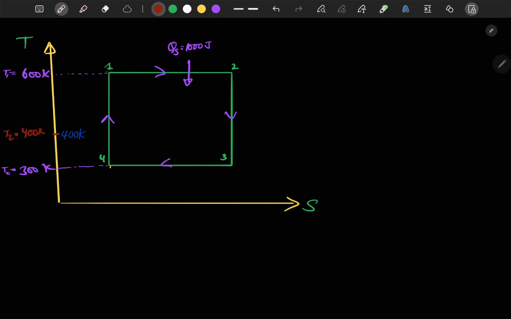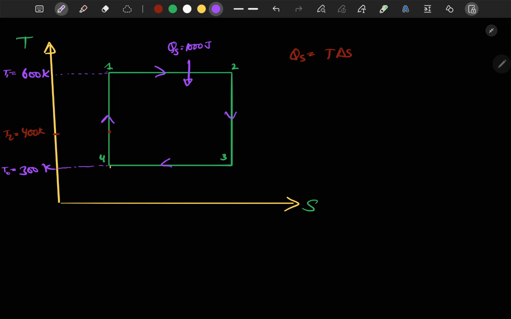Since the amount of energy is the same, we start the heat supply from here. We know that QS is equal to T delta S. Since I mentioned here QS equal to 1000 joule, this is the delta S here.